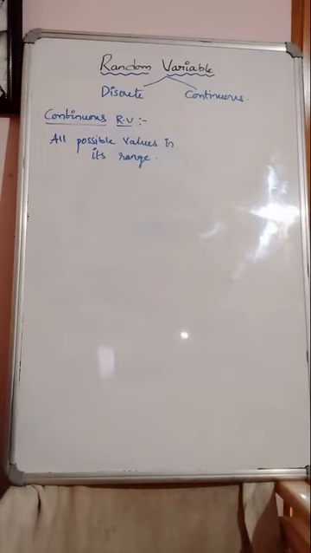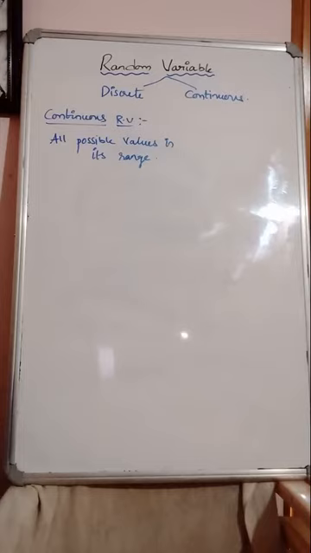So all the possible values in its range, we call a continuous random variable. For example, a group of students appearing in an examination. Let X be the marks of the students who appeared in the exam; that will be a continuous random variable.